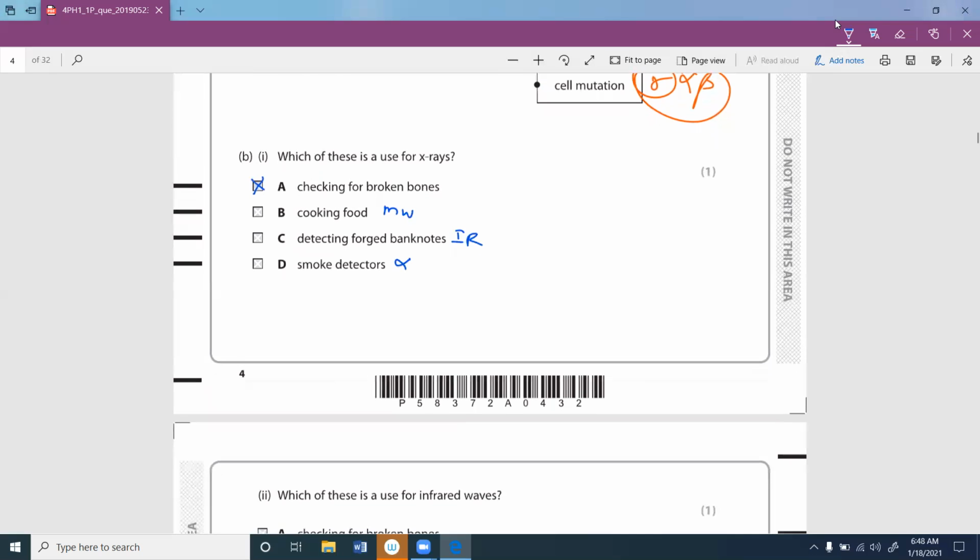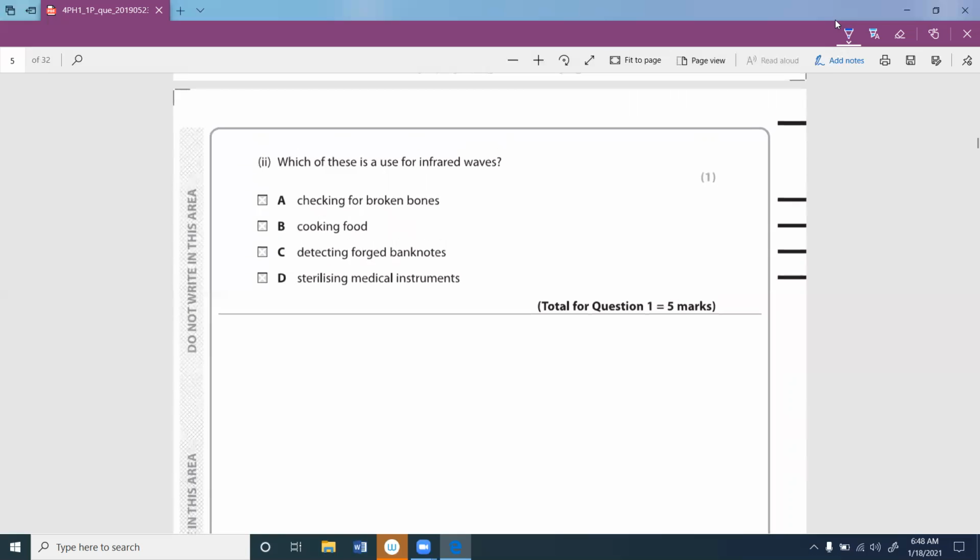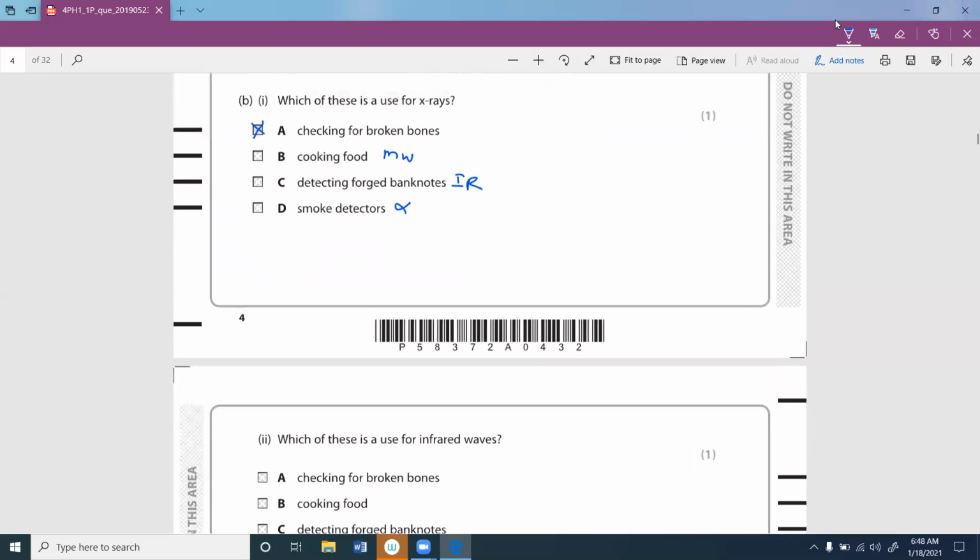Okay, let's go ahead. Which of these is a use of infrared waves? We already discussed this matter. I said IR is used for detecting forged banknotes, but sorry, I made a mistake here. This is wrong, because for detecting forged banknotes we use UV. We use a UV lamp for that. It's like a blue colored lamp.